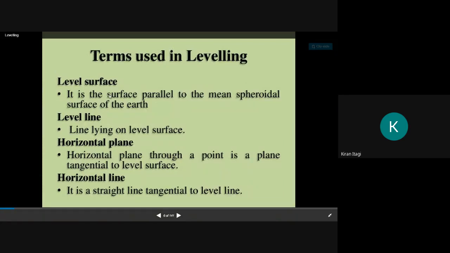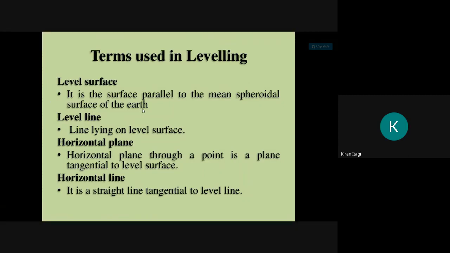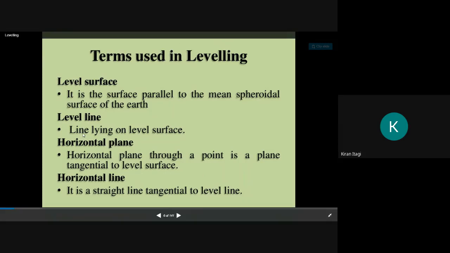Okay, what is a level surface? It is a surface parallel to the mean spheroidal surface of the earth. Means it is a completely horizontal surface, so we will call it a level surface. What is a level line? A line lying on the level surface. Okay, it is a line which is lying on a perfectly horizontal ground surface.